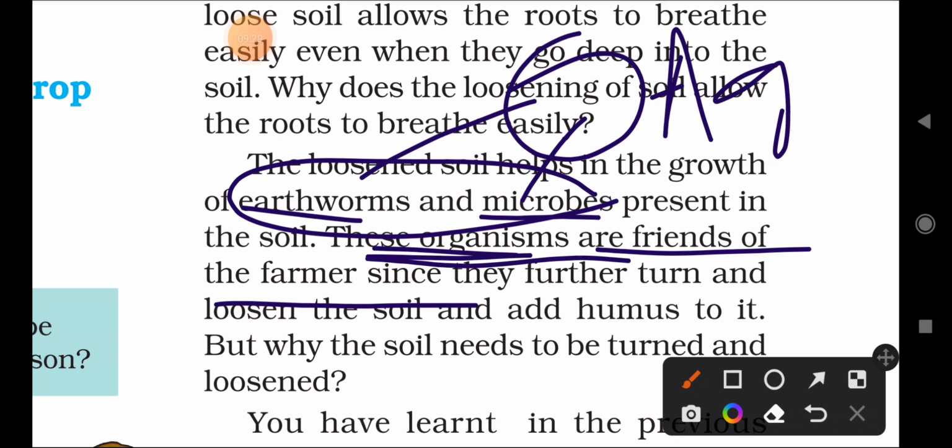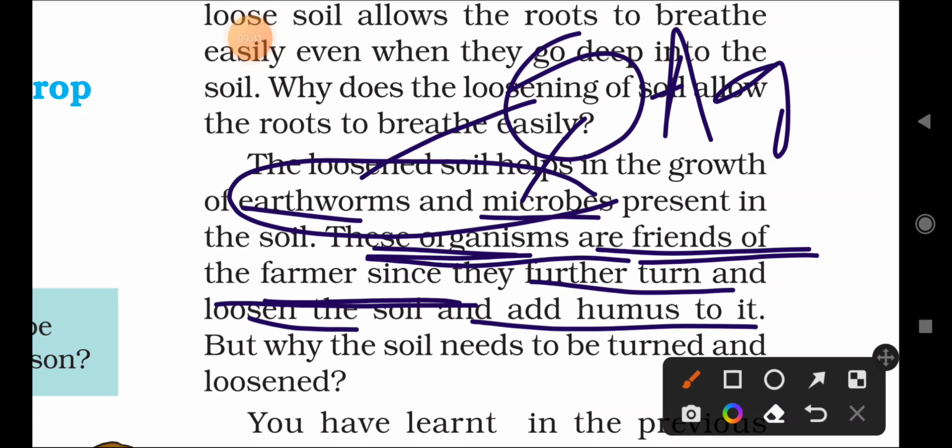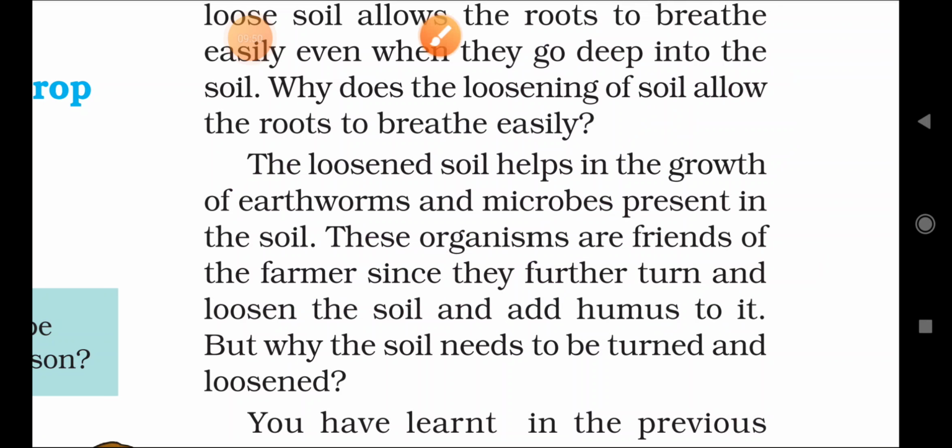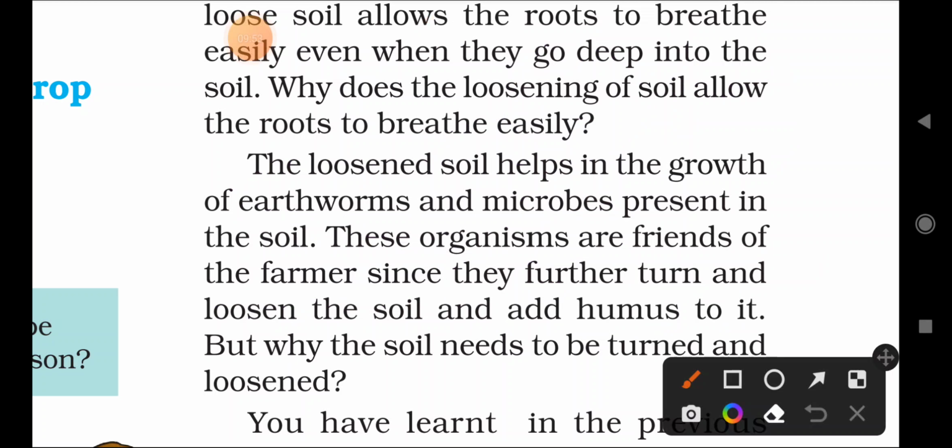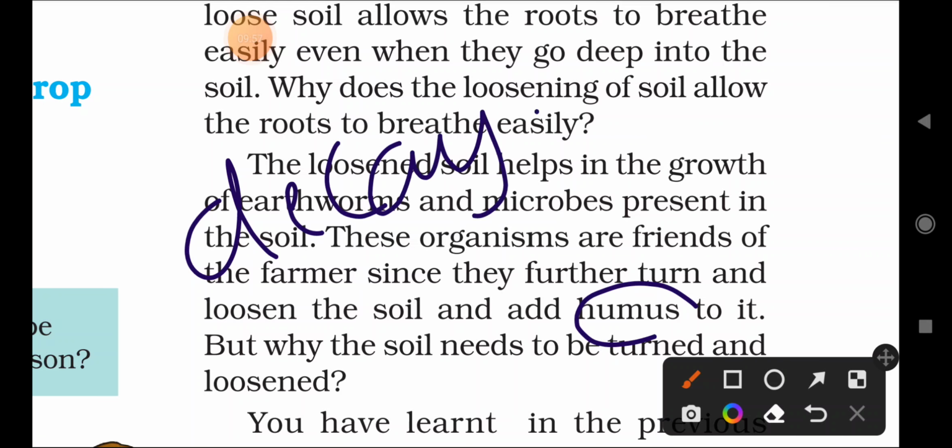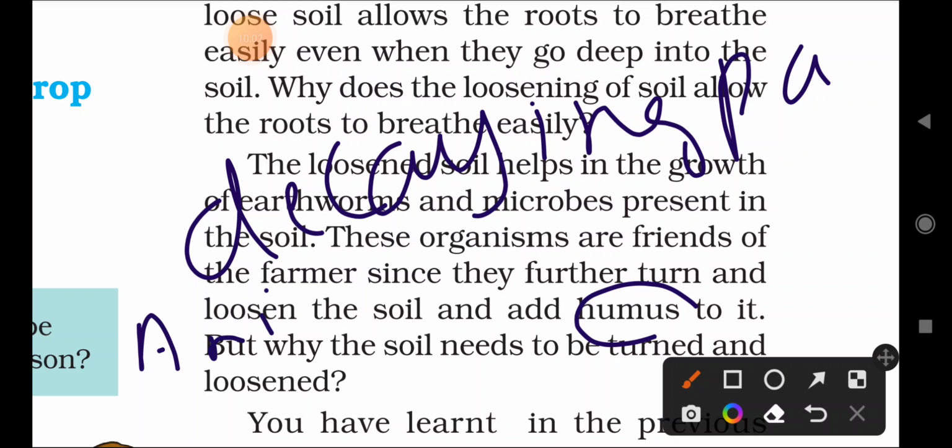So these organisms are called what? Earthworms and microorganisms are called the friends of the farmer, since they in turn loosen the soil and add humus to it. Again, these earthworms and microorganisms loosen the soil and add humus. What is humus? It is the decaying particles of animal as well as plant substances, and that is called humus.